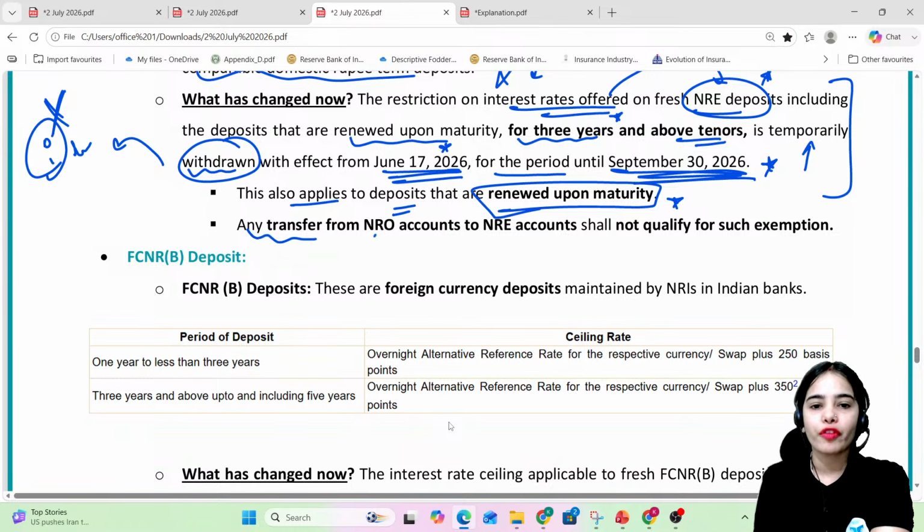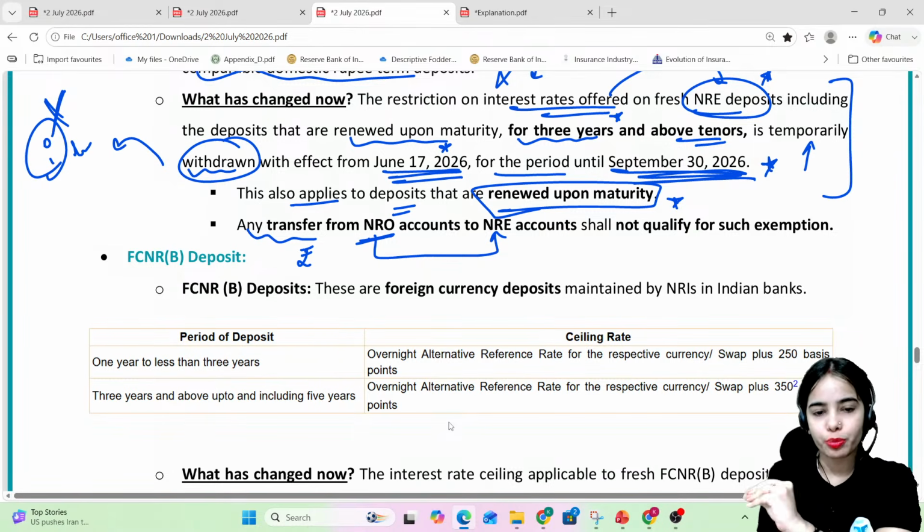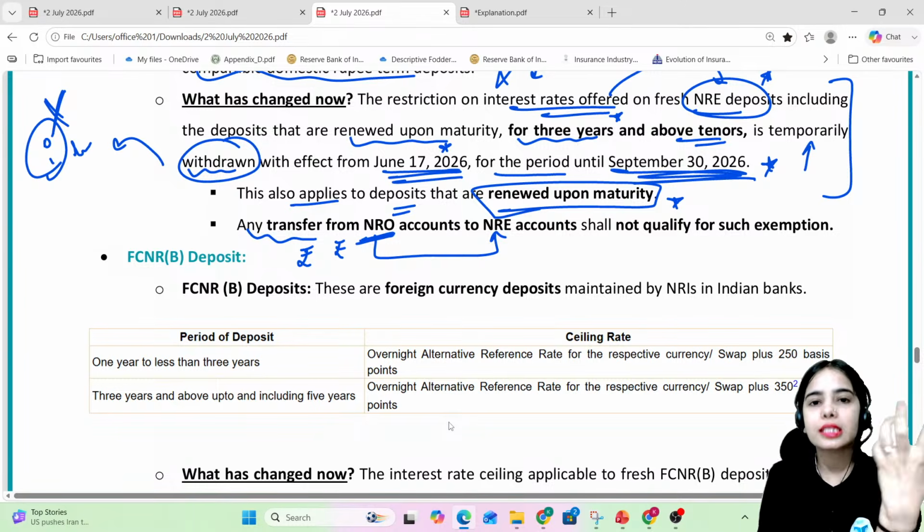Now, any transfer from NRO accounts to NRE. See, NRO accounts, these are the non-resident ordinary accounts where the earning is in India in rupees and the money is kept in the account in rupees. So here the foreign currency is not involved. So if any transfer is happening from the NRO account to NRE account, they shall not qualify for such exemption because the foreign currency is not involved here.